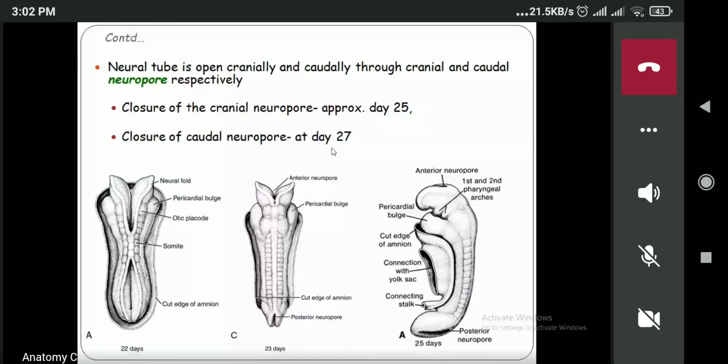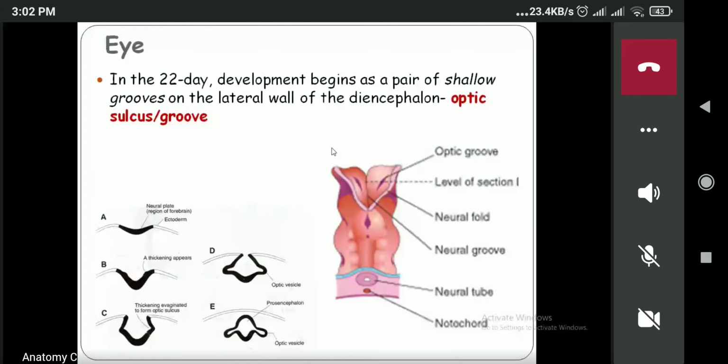Now, next is the eye. The neural tube gives rise to the central nervous system, the brain and the spinal cord. The proximal part, the upper part, will give rise to the brain, and the lower part will give rise to the spinal cord. And further, the brain is formed from the 3 brain vesicles.